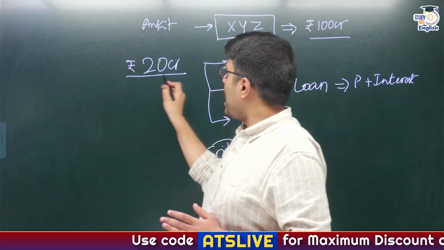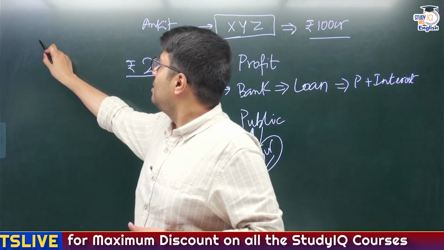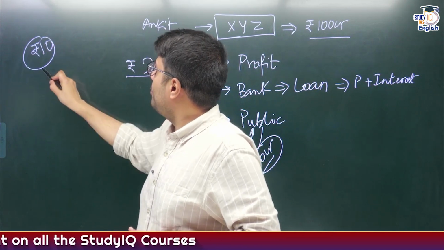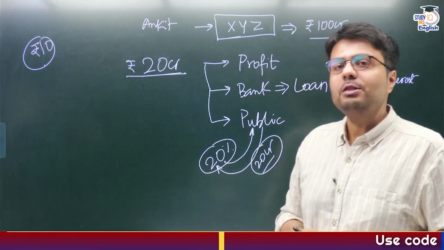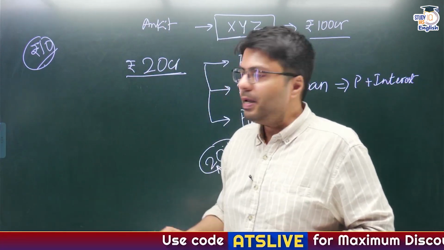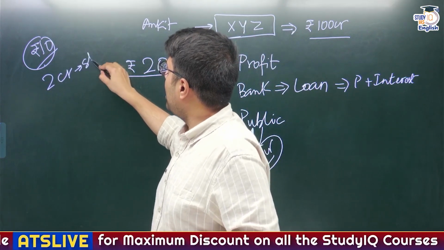Now I told you I need 20 crore rupees from people and I said that the value of one share of my company will be 10 rupees. So from that value, when I'm demanding 20 crore of investment from the public and I'm saying that the value of my shares is rupees 10, then I'll have to sell 2 crore shares in the market, right?